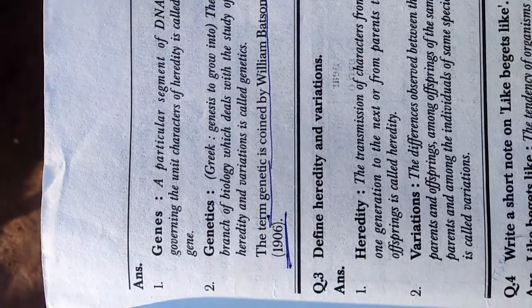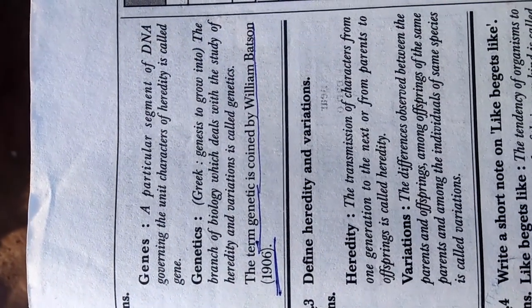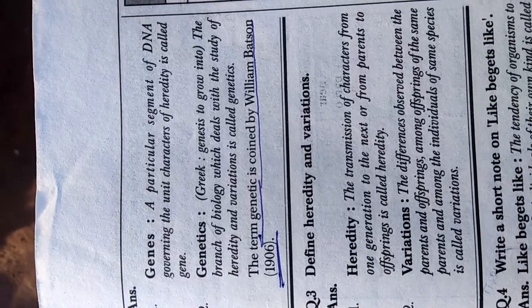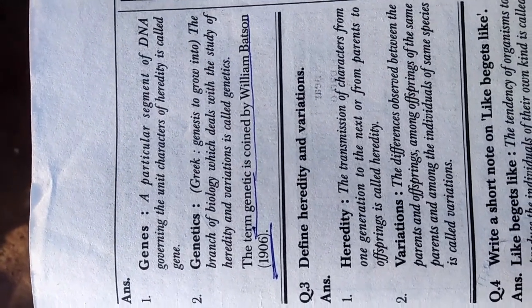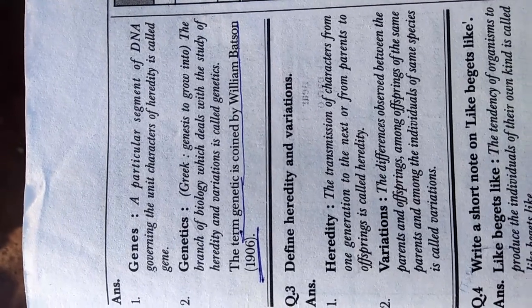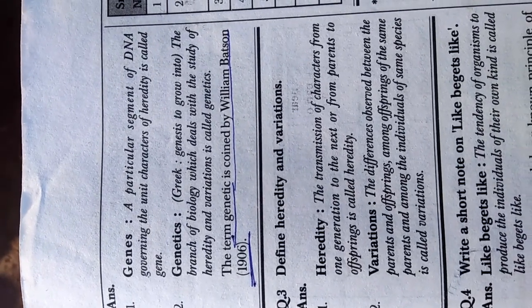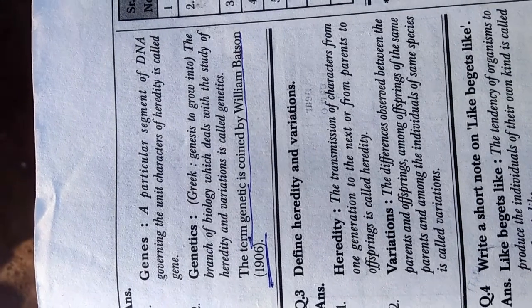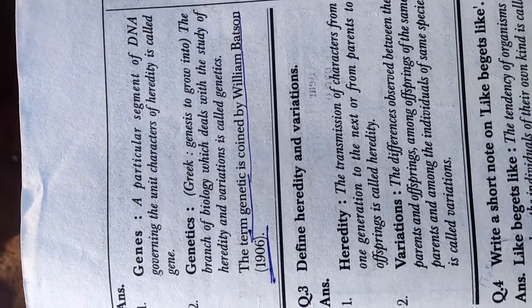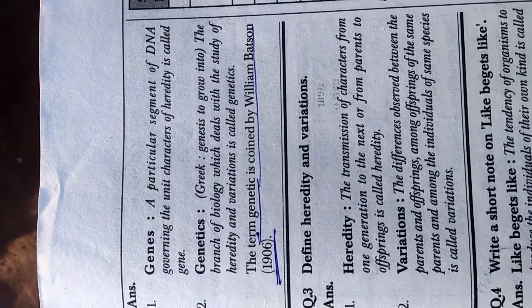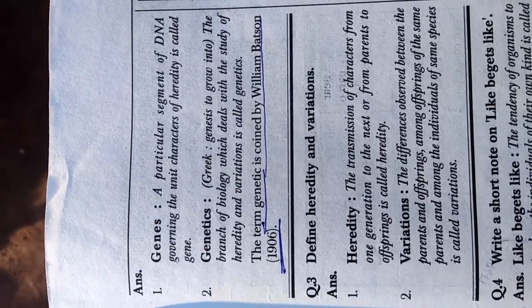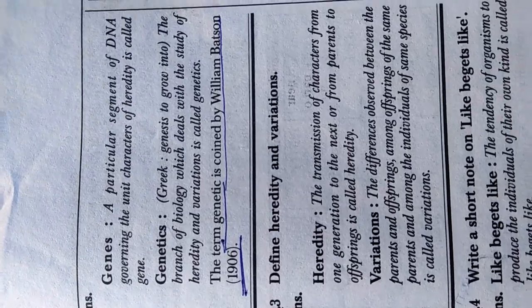तो जीन्स की डेफिनेशन, a particular segment of DNA governing the unit character of heredity is called gene, and the genetics is the branch of biology which deals with the study of the heredity and variation is called genetics. The term genetics is coined by William Bateson in 1906.